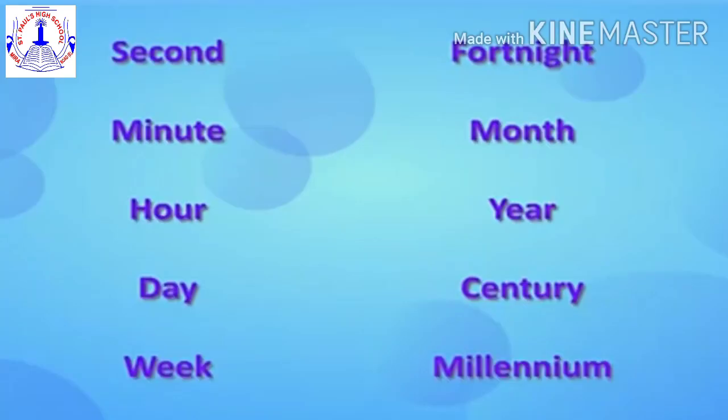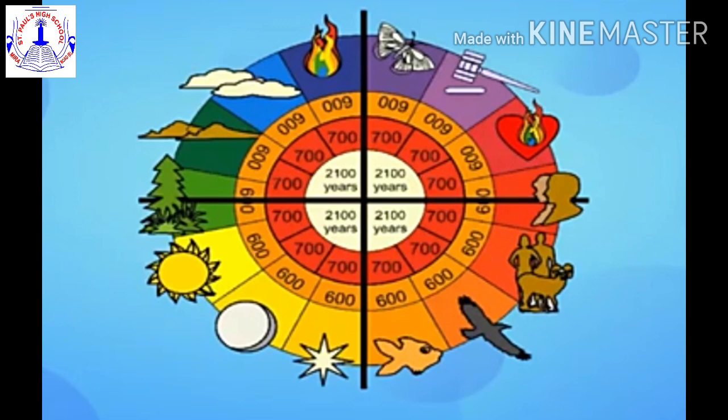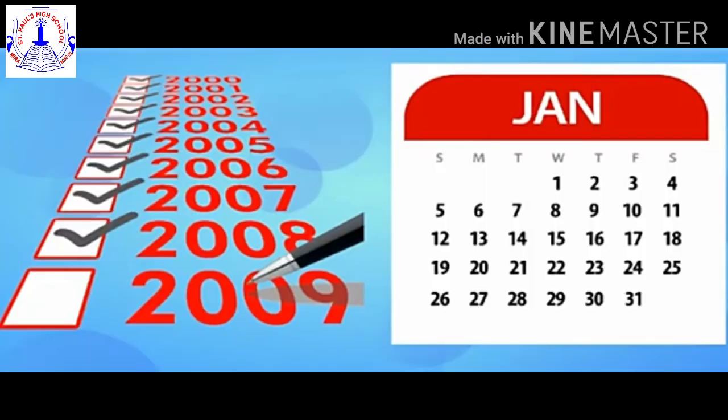Children, you know the following units of measuring time: a second, minute, hour, day, week, fortnight, month, year, century, and millennium. So, which is the smallest unit here? Yes, a second is the smallest of these units. There are various methods of measuring time in different parts of the world. Of this, the Common or the Christian era is the most widely used.